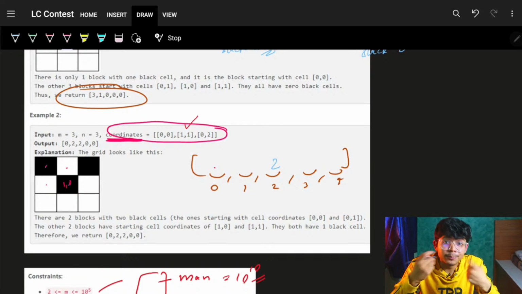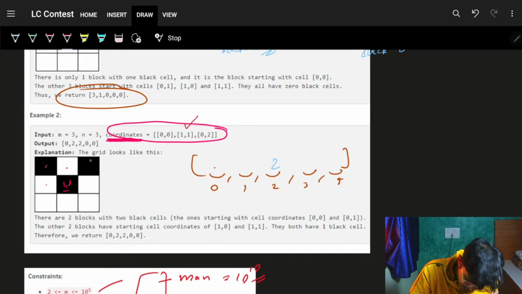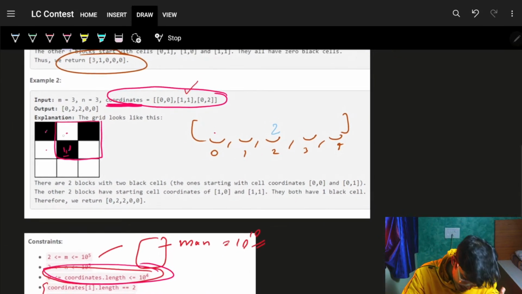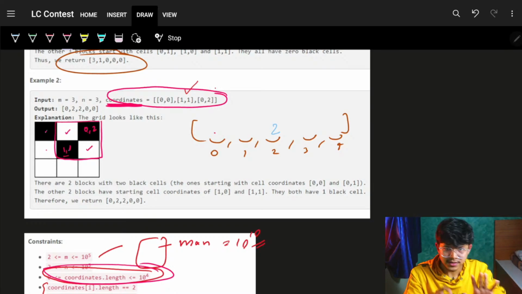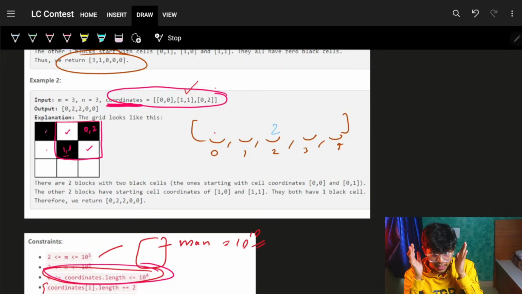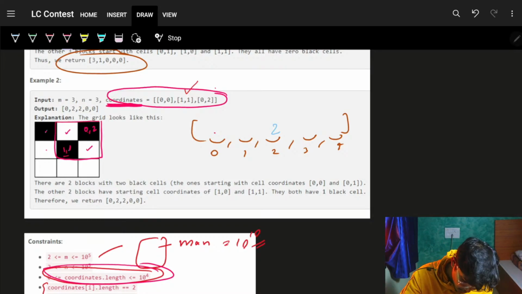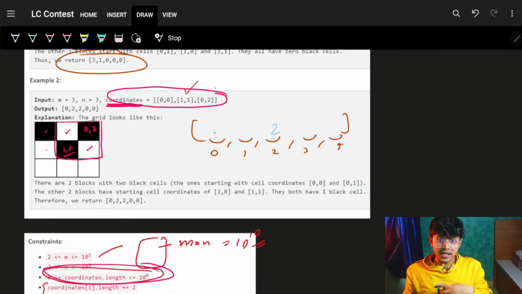Simply going on to the next block for this 1, 1. Cool, bro. It is not in my coordinates. It's not in my coordinates, bro. It is in my coordinates, which means 0, 2 is in my coordinates. Yeah, I can simply see, I can find, I can look at it. So for sure, bro, the block for this 1, 1, I know for every cell I can give you 4 blocks.